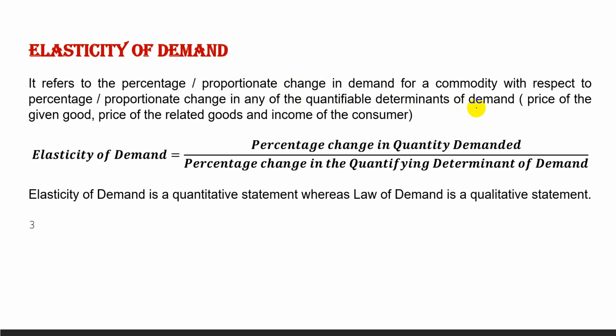What are the quantifiable determinants of demand? Price of the given good, price of the related goods such as complementary or substitute goods, and income of the consumer.